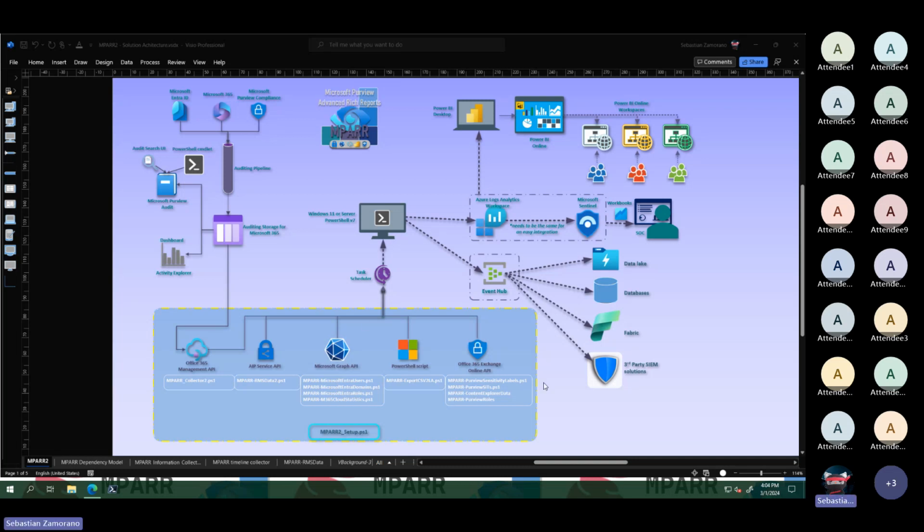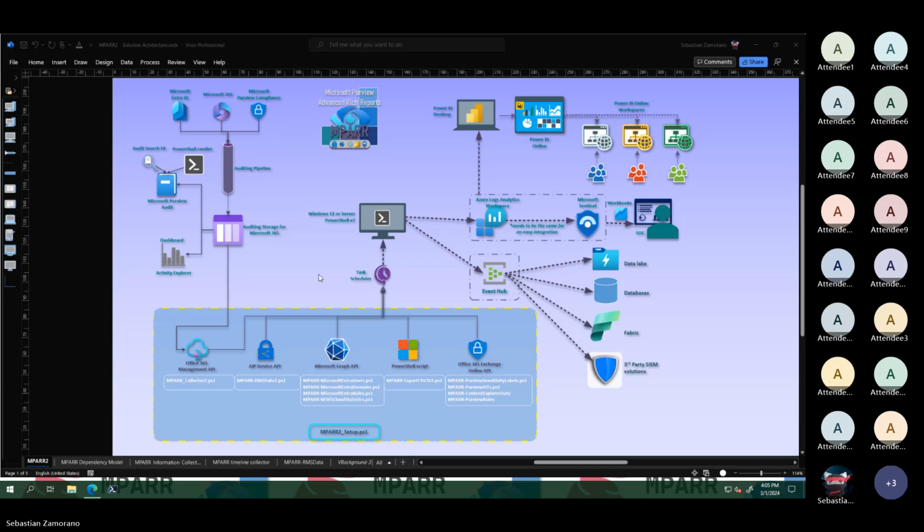MPARR is a suite of scripts. Another new feature that we are adding to MPARR, and I will show you that, is the versioning capability. That versioning capability permits us right now to update MPARR online and check if we have a new script or we need to do something.